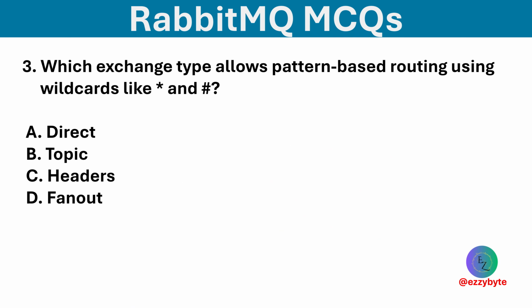Which exchange type allows pattern based routing using wildcards like asterisk and hash? Options are direct, topic, headers, and fanout. Option B is correct. Topic exchanges enable advanced routing using patterns in routing keys.